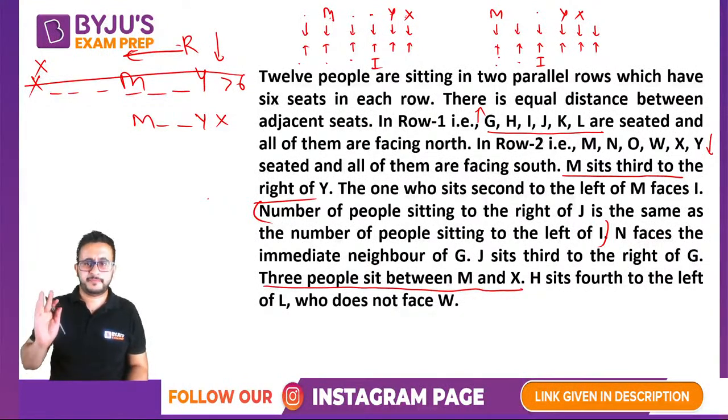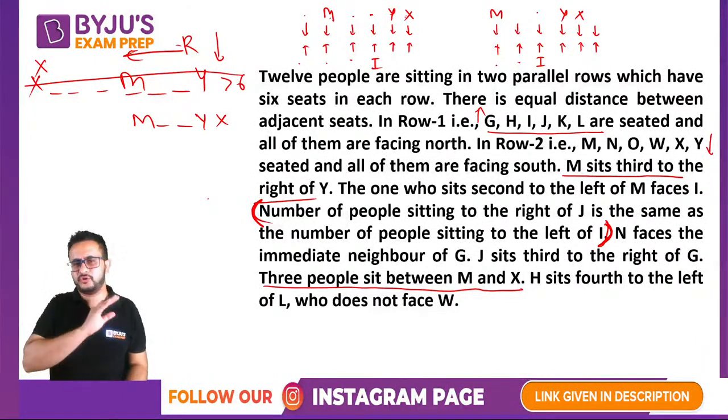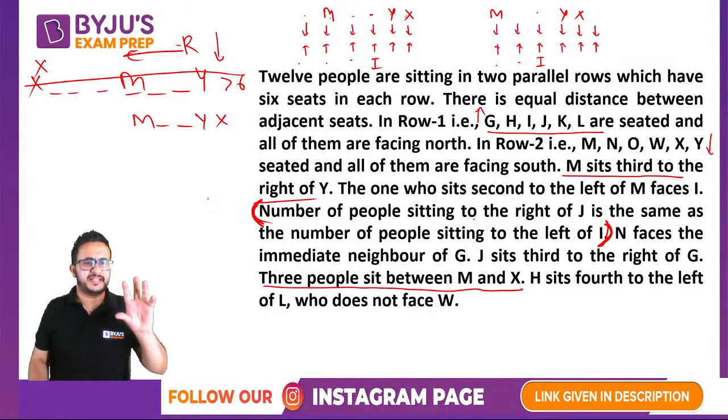Right? Remember this: if people are sitting in the same row and they have given such a statement, no matter what the number of people is, whether 6 people, 8 people or 10 people are sitting, such a statement means their positions from the left and right ends are the same. So just as I is third from this side, J will be third from this side.